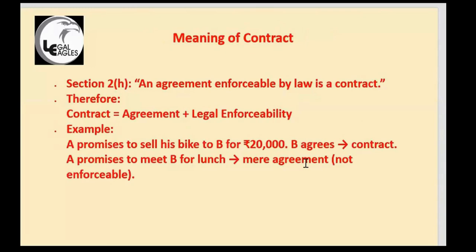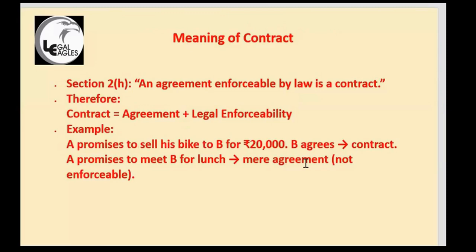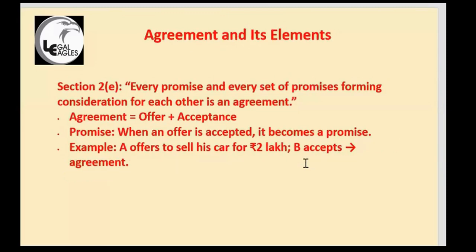Agreement plus legal enforceability, they may ask anything. Agreement plus legal enforceability, acceptance plus agreement, whatever it may be, they will ask multiple combinations. So you understand this very properly. Contract is agreement and legal enforceability. Agreement is offer plus acceptance. There should be an offer, there should be an acceptance between two people at least.